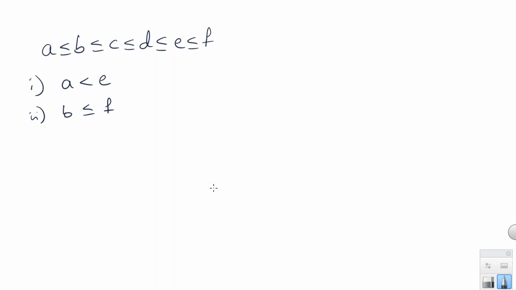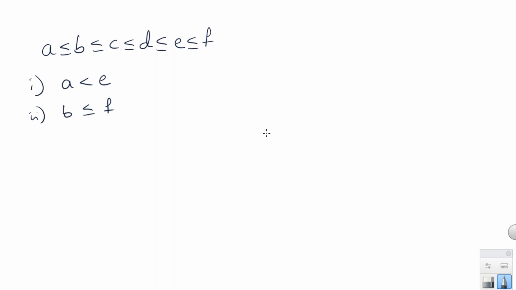Only one is true, both are true, false, true, false, true. Only one is true. False, true. Okay, first we will verify the conclusion between A and E.